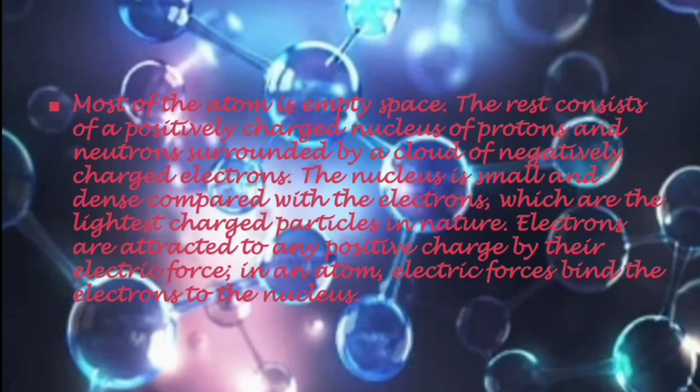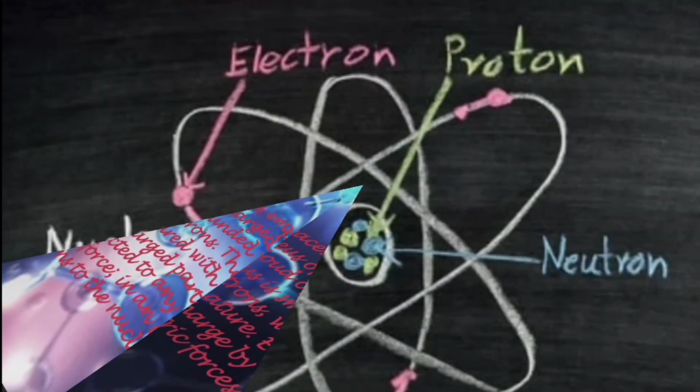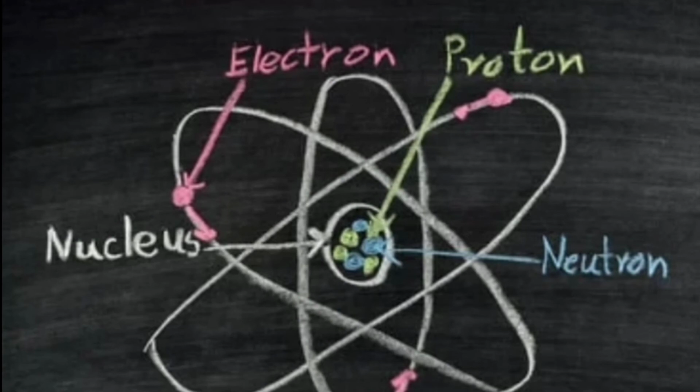Most of the atom is empty space. The rest consists of a positively charged nucleus of protons and neutrons surrounded by a cloud of negatively charged electrons. The nucleus is small and dense compared with the electrons, which are the lightest charged particles in nature. Electrons are attracted to any positive charge by their electric force. In an atom, electric force binds the electrons to the nucleus. Now you can see an image of an atom which also shows electron, proton, nucleus and neutron.